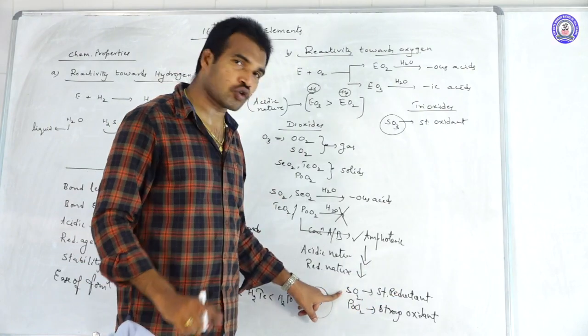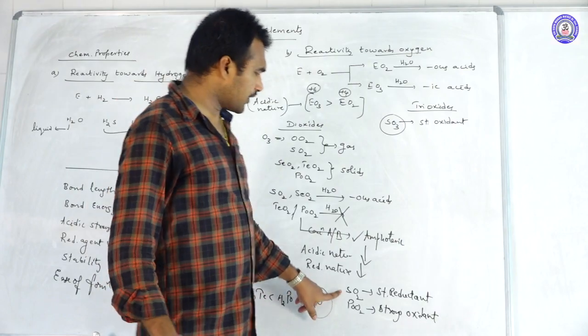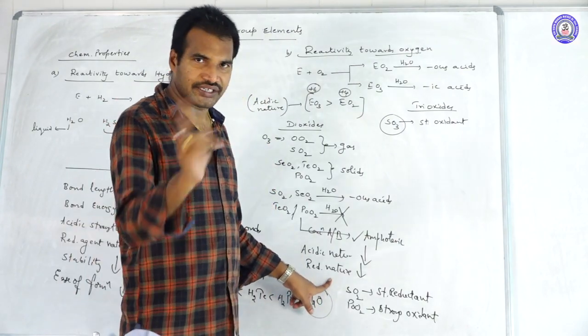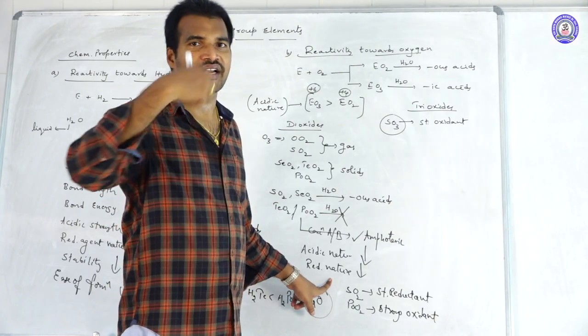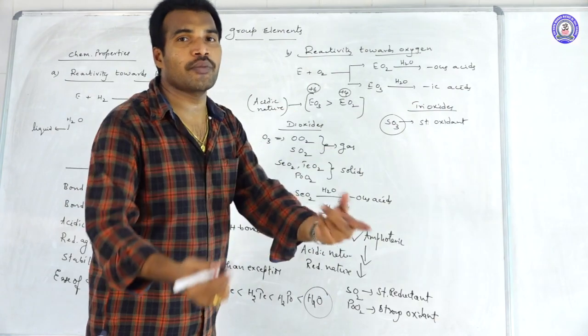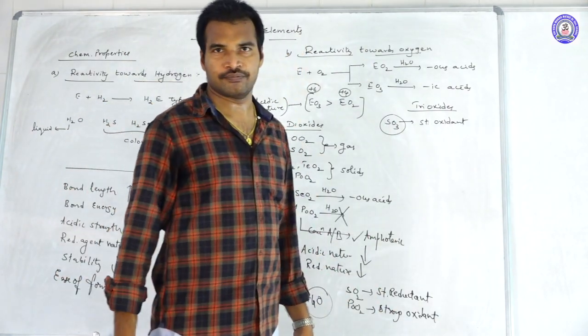But remember that SO2 can act as both an oxidizing agent and a reducing agent, but its reducing behavior dominates over its oxidizing behavior. It's a speciality of SO2. But SO3 is a strong oxidant.